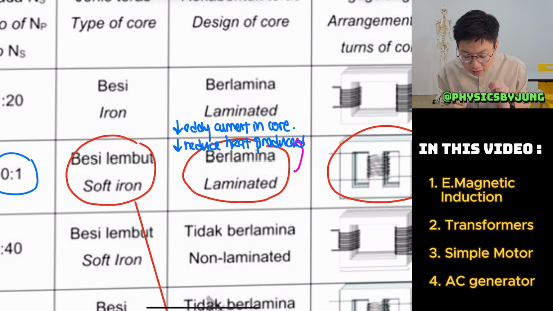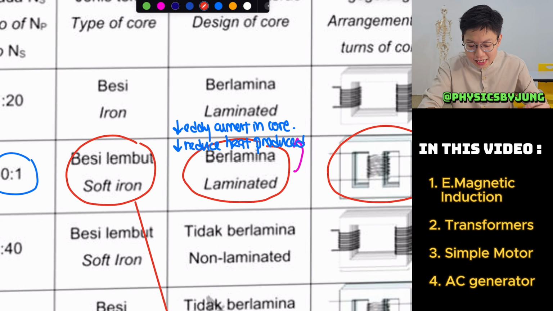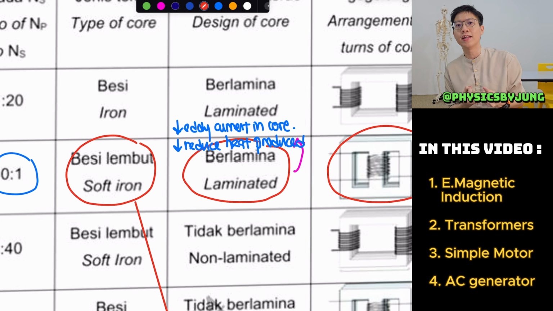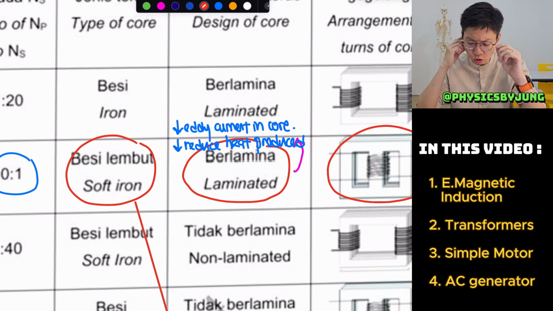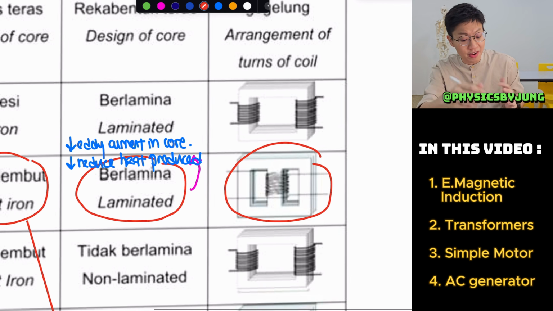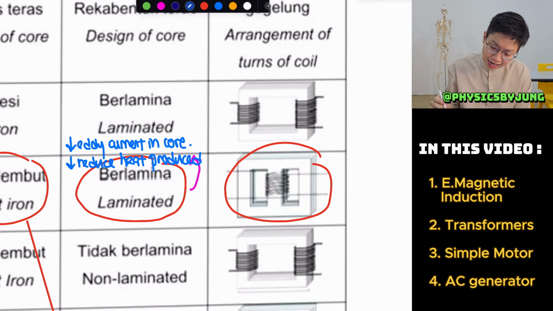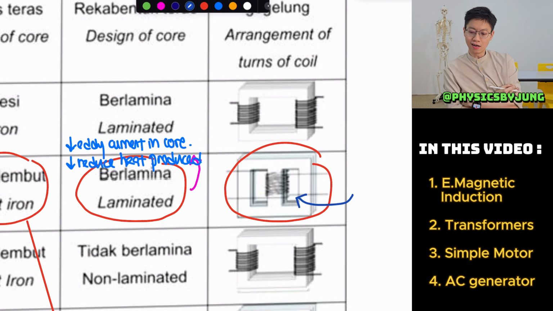Now remember one thing to note, guys. Don't always say prevent. You cannot prevent heat loss. You cannot prevent energy loss. You can only reduce the energy loss. So try to refrain from using the word prevent. Okay? Last but not least, how are we going to explain this one?